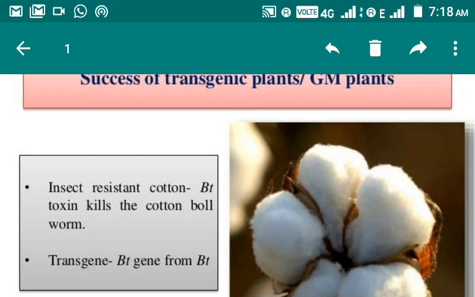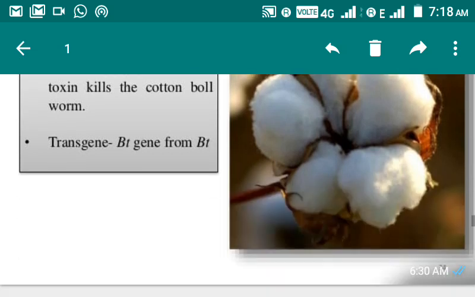Okay, this BT cotton is a genetically modified, insect resistant cotton. BT toxin kills the cotton bollworm, that is the insect. Now this transgene is obtained from Bacillus thuringiensis.